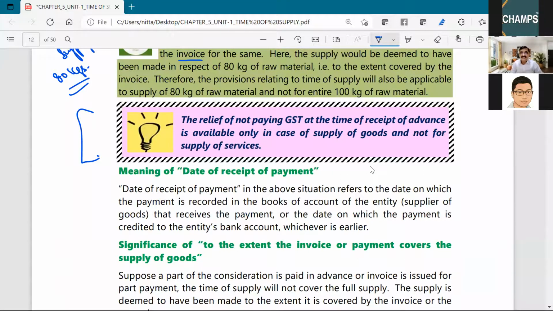Now what is date of receipt of payment by the supplier? It means the date on which the payment is recorded in the books of account of the supplier, or the date on which the amount is credited in the bank account of the supplier, whichever is earlier. That is date of receipt of payment.